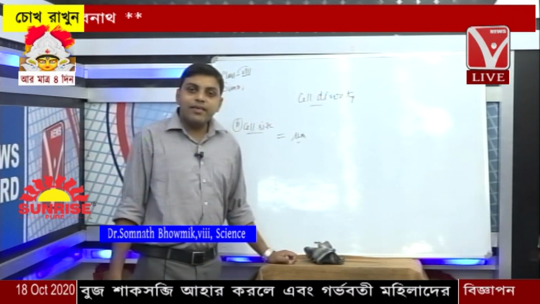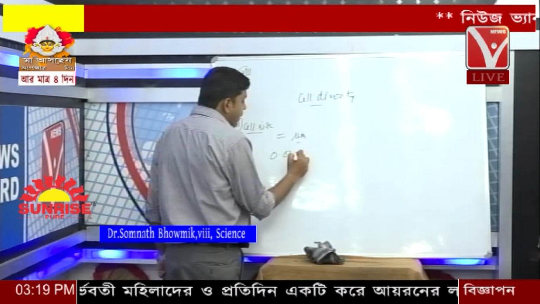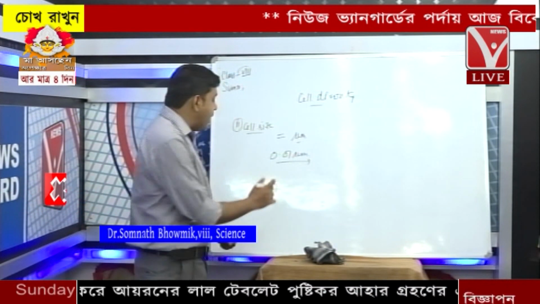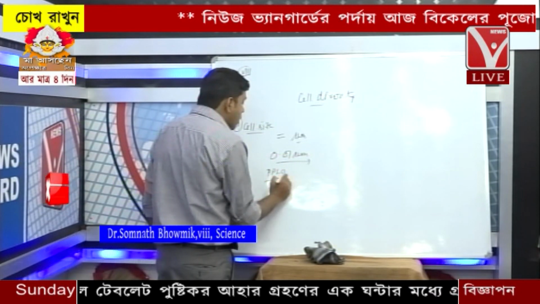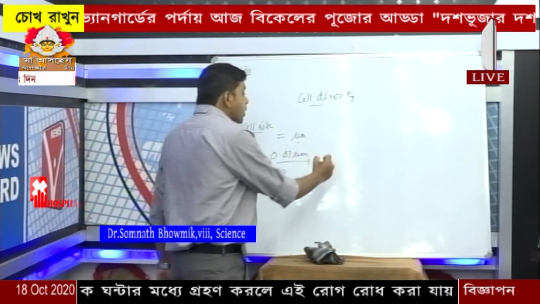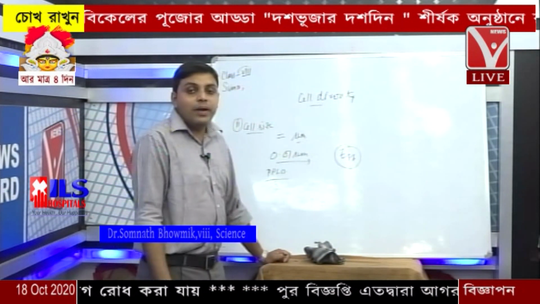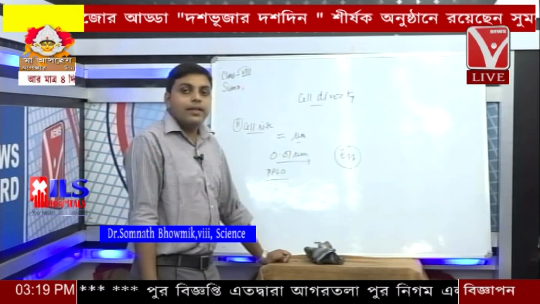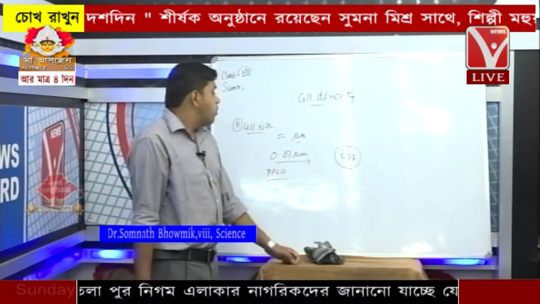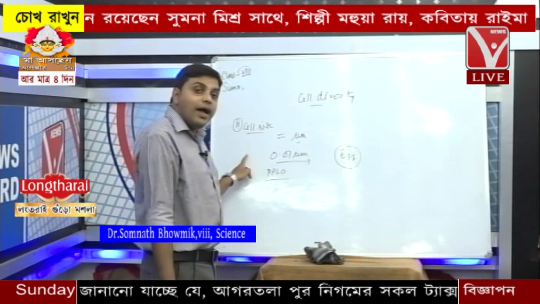The cell size may be very small, from 0.01 micron. This is the smallest form of cell, we can say the PPLO, pleuropneumonia-like organism. And it varies up to the egg. The egg is also a cell, but it is visible to the naked eye. But these other forms are very minute in nature. So the cells exhibit diversity in terms of cell size also. Clear?